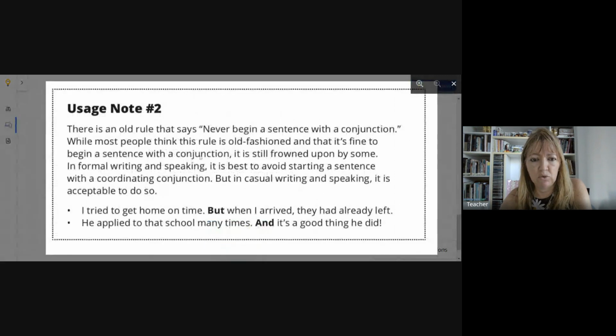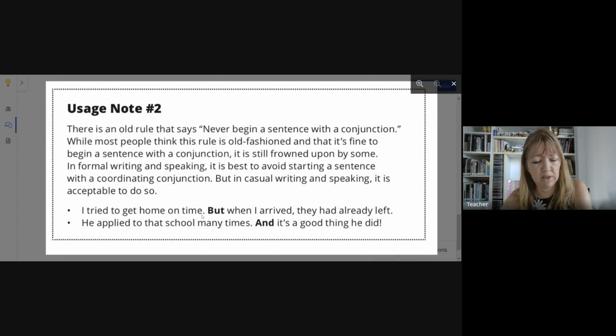Usage note 2. There is an old rule that says never begin a sentence with a conjunction. This is true. You should avoid doing this, right? Most people think this rule is old-fashioned and that it is fine to begin a sentence this way. No, don't do this. Avoid doing that. When you speak, you can do this.